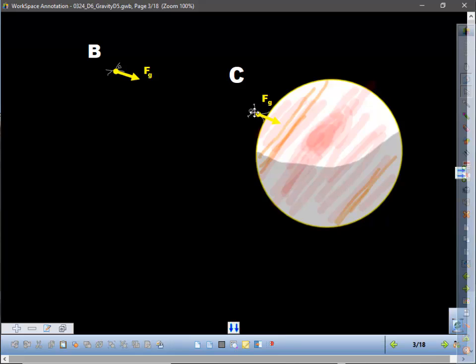So the guy on Jupiter would have the strongest force of gravity because he's standing right there on the planet. This guy's really far away. So since he's so far away, he's not affected by the gravity as much. That makes sense. Now, how about this though?